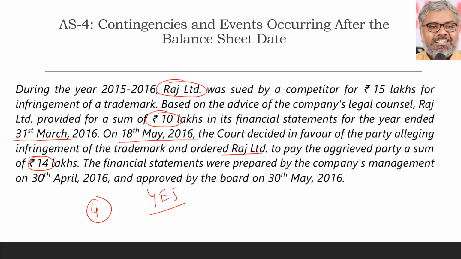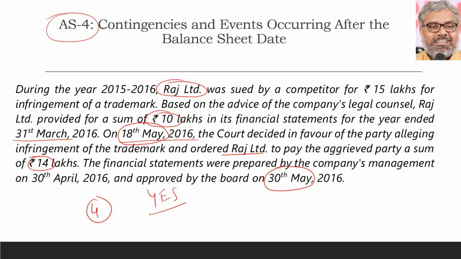That is why, when such an event of court judgment happened on 18th May, before 30th May, where the financials are approved by the board, it definitely falls within the purview of AS 4, after the balance sheet date but before the financials are approved by the board.